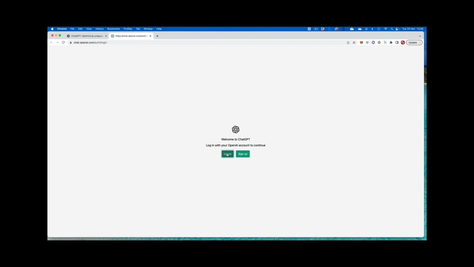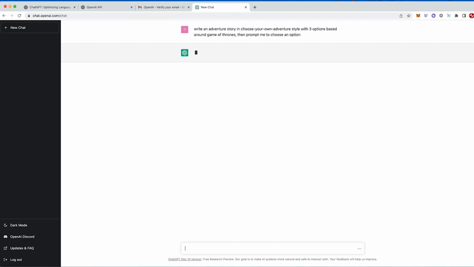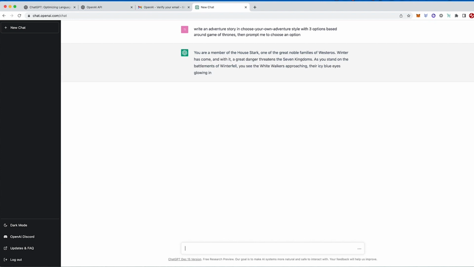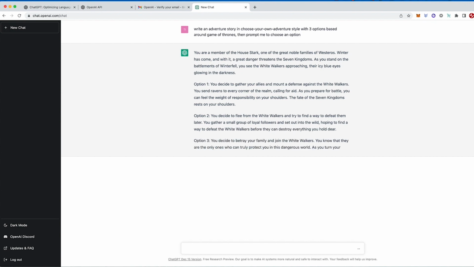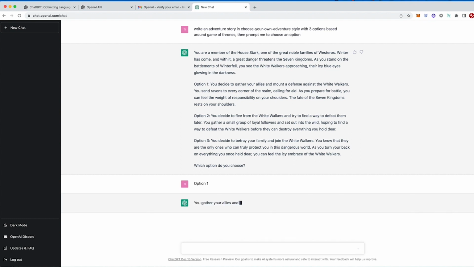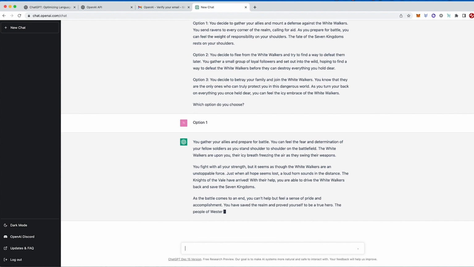Second, load the ChatGPT model and set up your interaction environment. Check out this video here to learn how to actually set up and use ChatGPT. Thirdly, begin interacting with the ChatGPT model to generate text. You can do this by providing the model with a prompt or idea for your story, and then asking it to generate text based on that prompt. You can then continue to feed the model new prompts or ideas as you go, and it will generate text based on the context and information that you've provided so far.